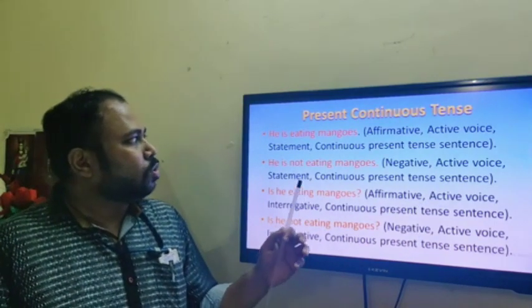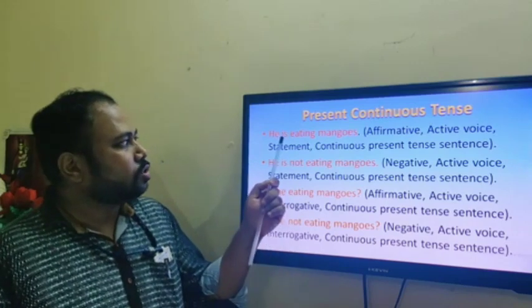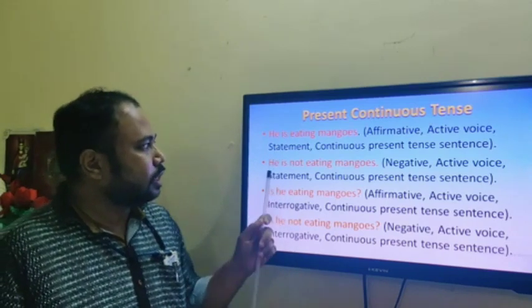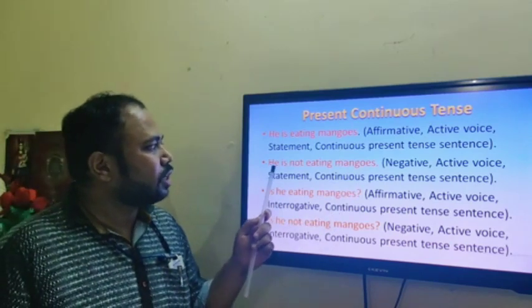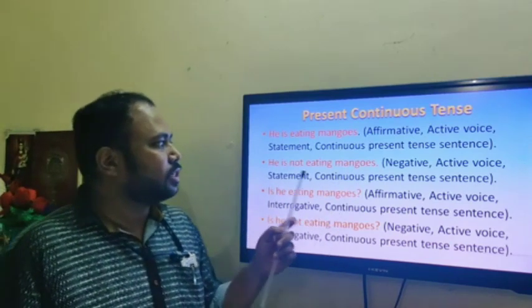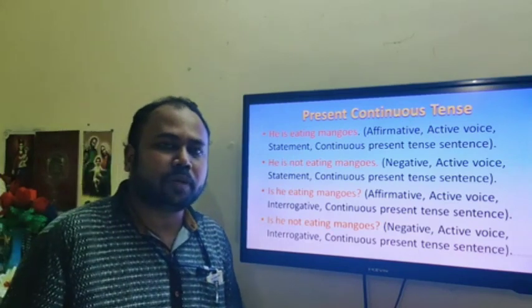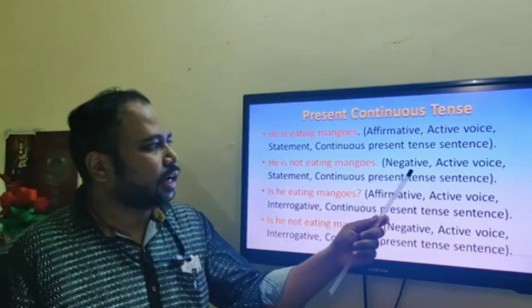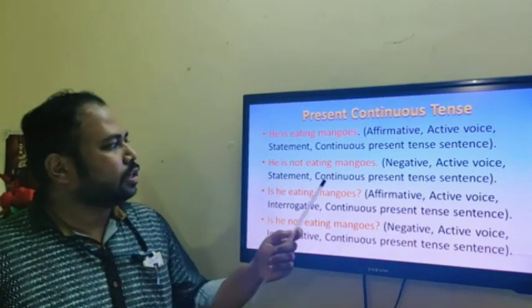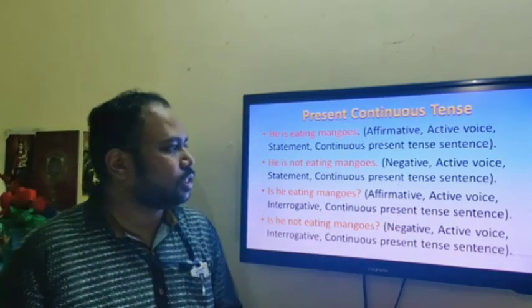Here there is no hidden auxiliary because the auxiliary is already exposed. In order to make it negative, all you need to do is say he is not eating mango, that is only not is supposed to be added in this sentence in order to make it negative. Hence the sentence is negative, active voice, statement, continuous present tense sentence.